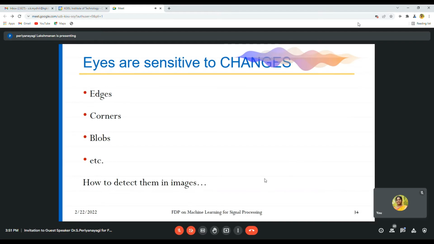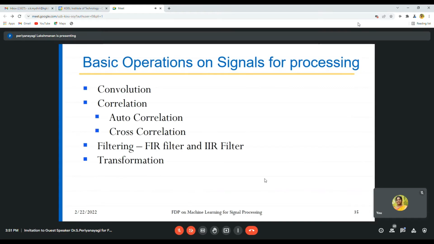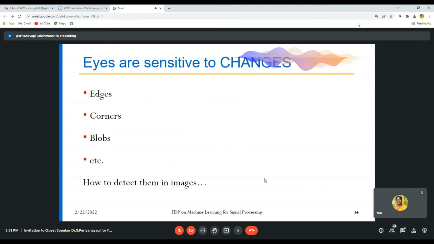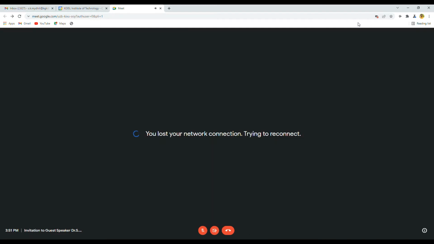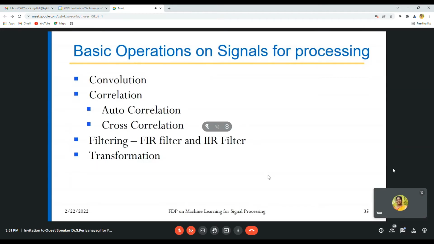By using images, we use correlation and filtering operations, that is FIR filters, IIR filters, digital filters, and then transformations.